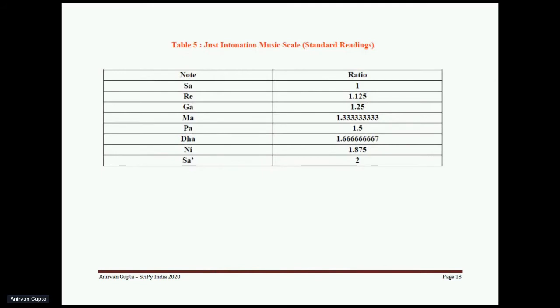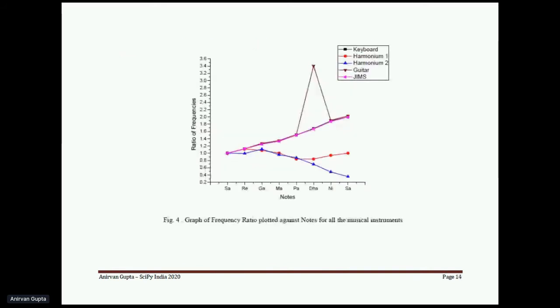We have compared all the frequency ratios that we have obtained in these instruments with this JIMS, the just intonation music scale. We have plotted a graph of the ratio of frequency with these notes, and this pink one represents the just intonation music scale, that is the standard. As is very clearly observed from the graph, except for the electronic keyboard, which is the black one, it coincides almost with the just intonation musical scale.